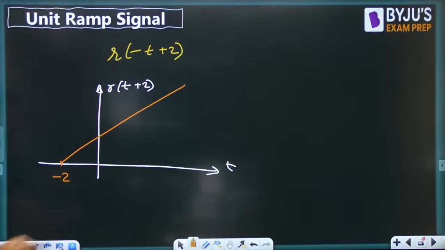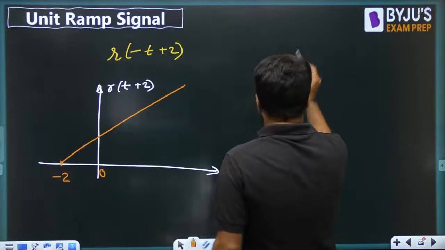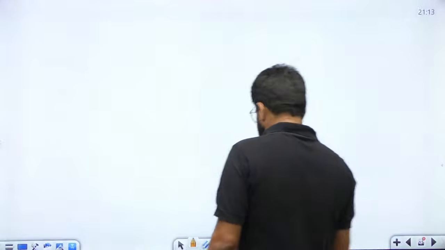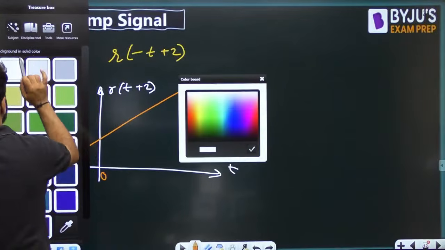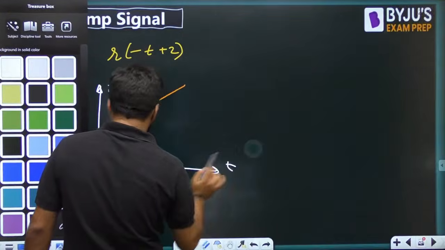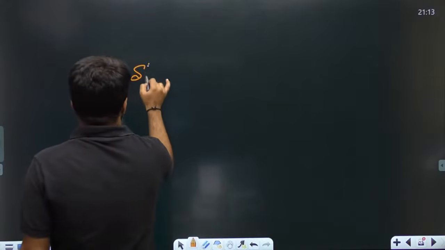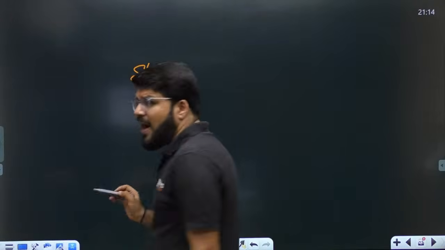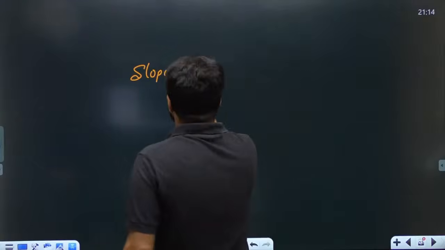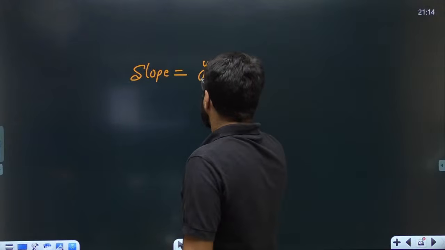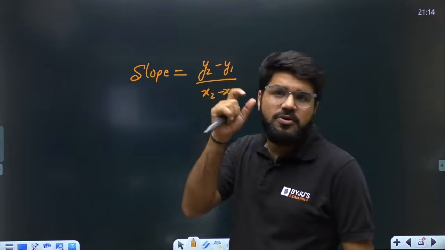Okay. Here the value at origin will be how much? How do you calculate the value at any point? Guys, remember, because you are dealing with a ramp, which is nothing but a straight line, and every straight line has the important characteristic known as slope. The slope simply means the change in y coordinate divided by change in x coordinate if you have two given points of the straight line.